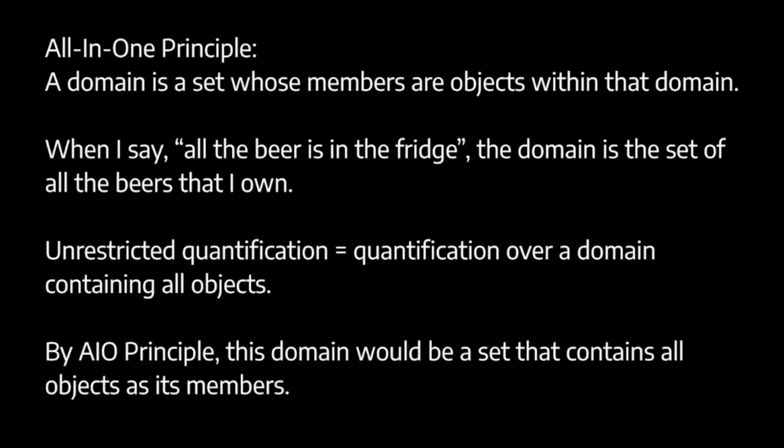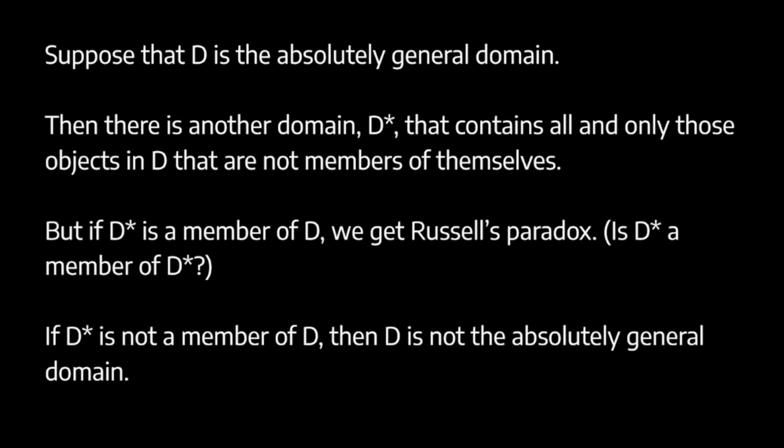So suppose then that there is unrestricted quantification. Then on this view, this would involve quantification over a domain containing all objects. Now, by the all-in-one principle, this domain would be a set that contains all objects as its members. But Russell's paradox shows that there cannot be a domain that contains all objects as its members. So suppose that D is the absolutely general domain. Then there's another domain, D star, which contains all and only the objects in D that are not members of themselves. D star is just a restricted domain of D.